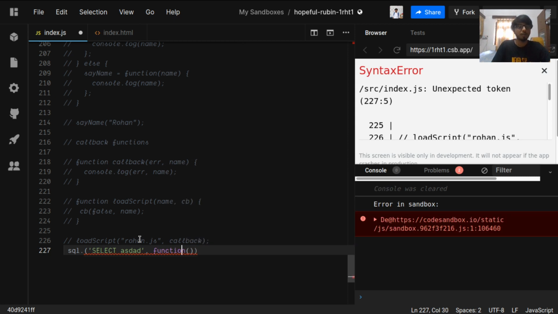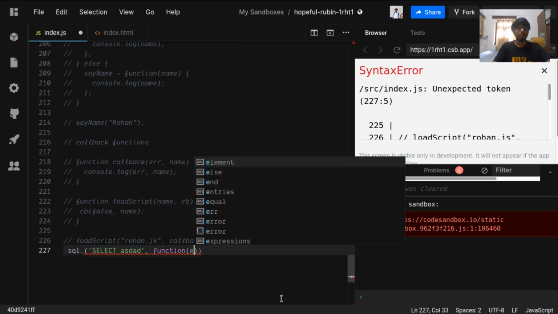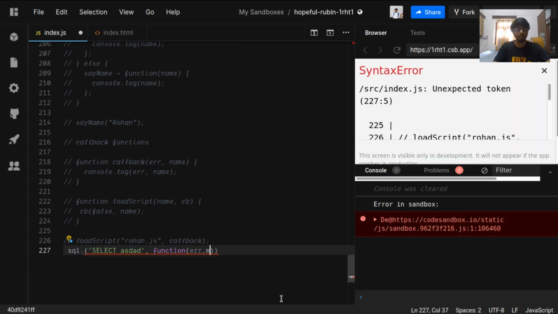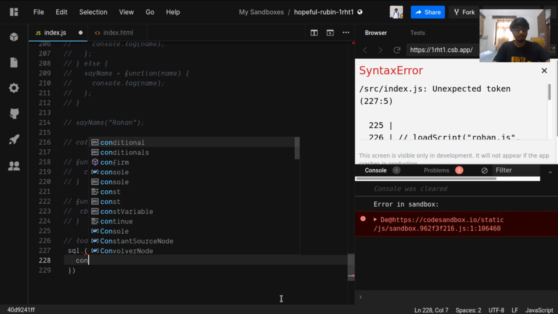What we want from this SQL function is that whenever they are done executing this query, they will call this function which we are giving them.